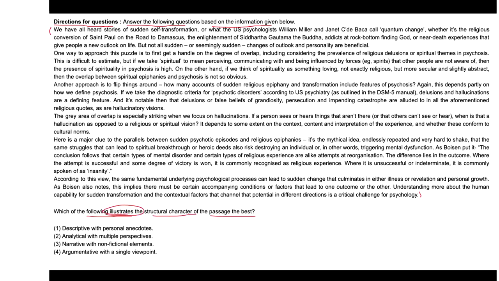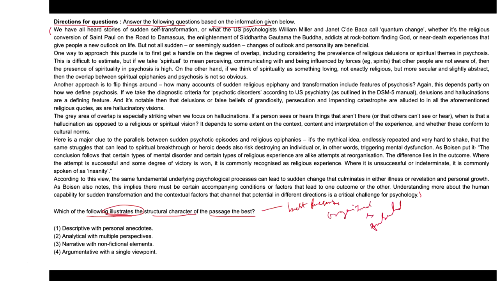Now, if you observe, what does the question ask? The question is asking which option best describes, right? Best describes what? The structure or style of the passage. It wants to know how the information is organized and presented. Right. Now look at the choices.